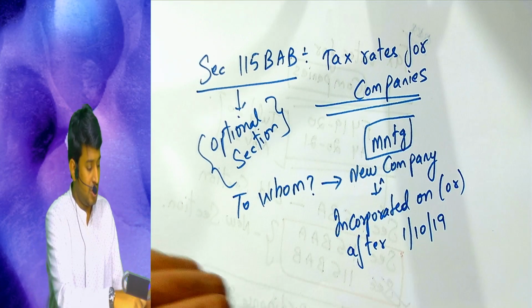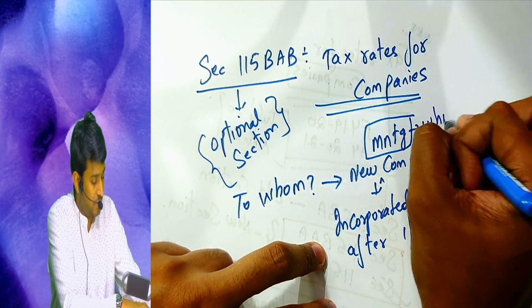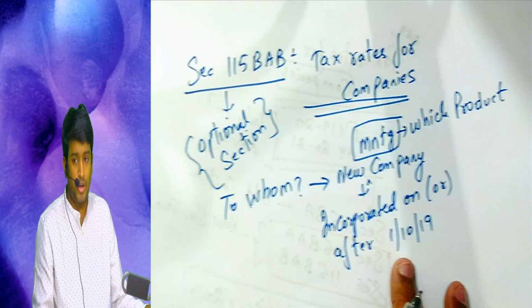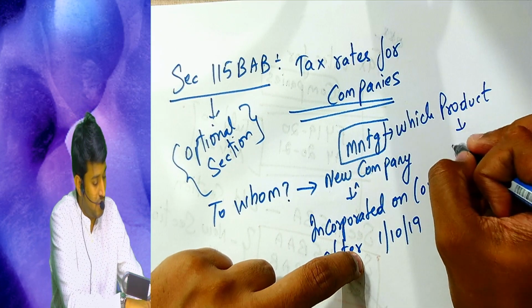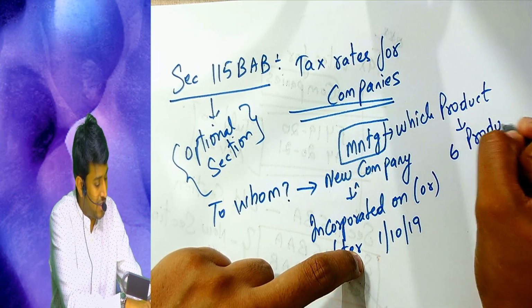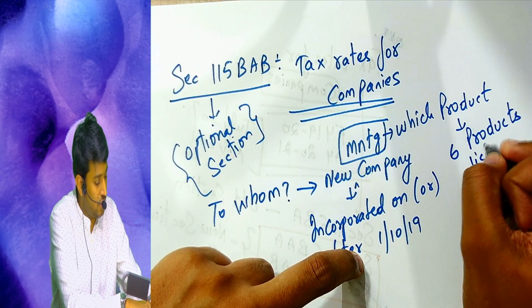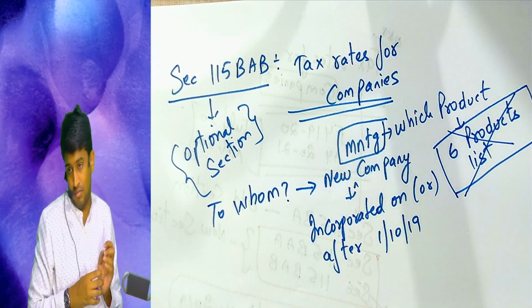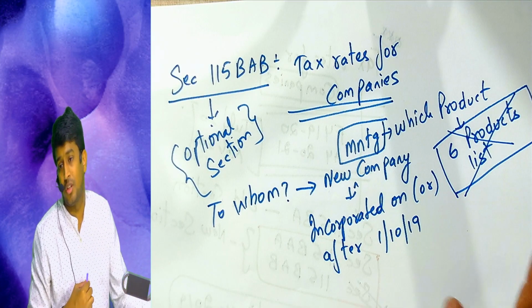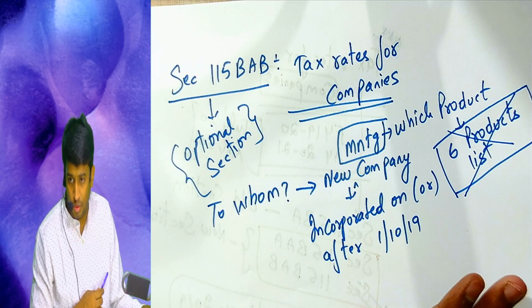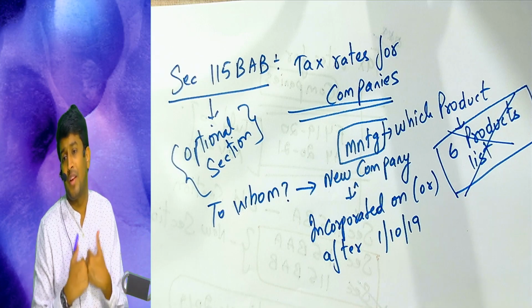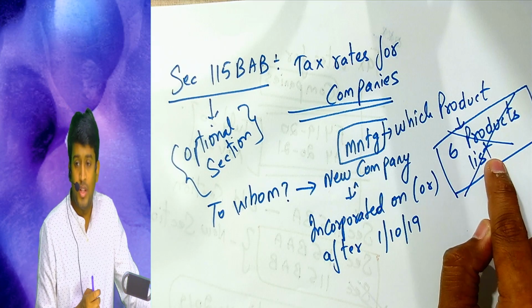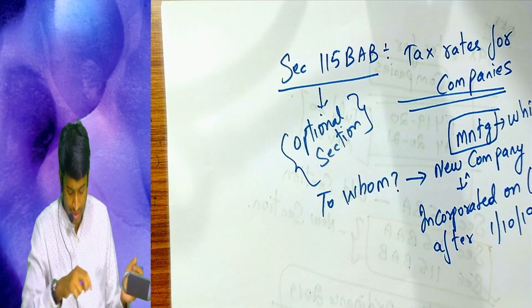Now the question is, manufacturing of which product? Government clarifies, we are giving a list of 6 products. You should not be into manufacturing of these 6 products. Apart from these 6, you can be manufacturing any article or product or thing. But you should not be into manufacturing of these 6 products. Now what are those 6 products?